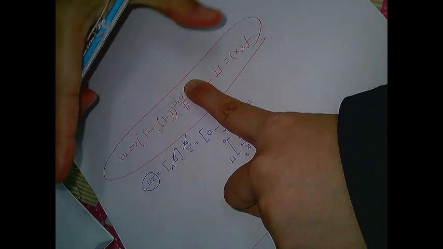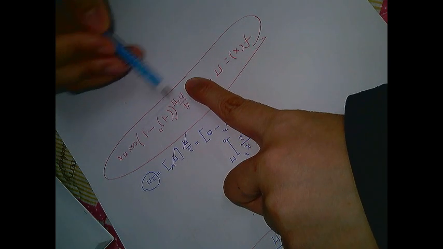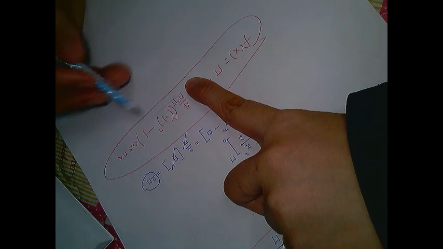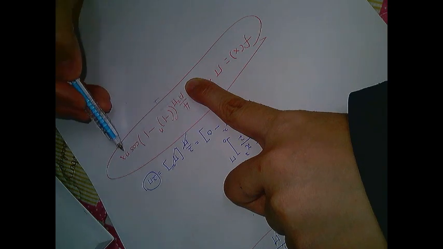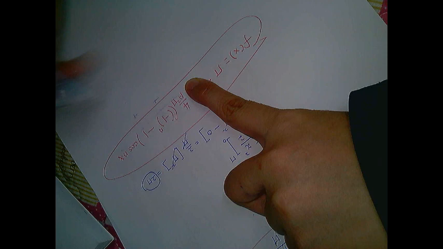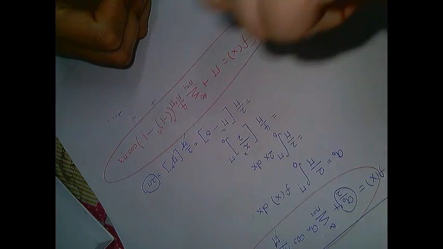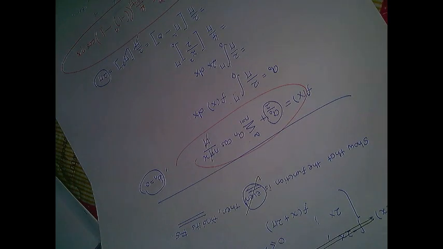Start with n equals to 1, substitute 1. What do we have? Plus, continue. When n equals to 2, what do we have? Plus n equals 3, and so on, plus dot dot dot. Okay, so that is the even function. I really hope that you can understand the Fourier series of even function.